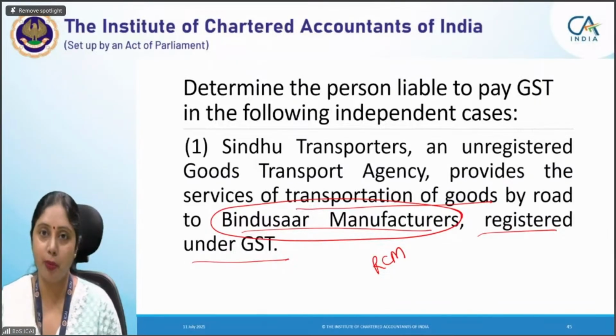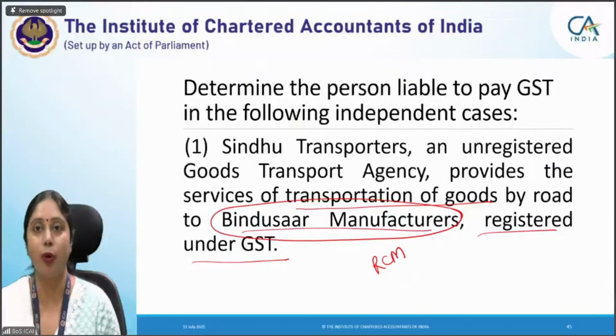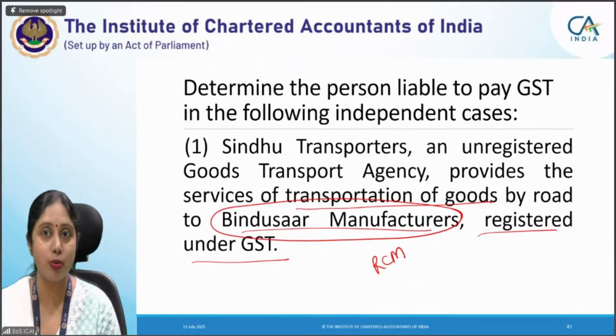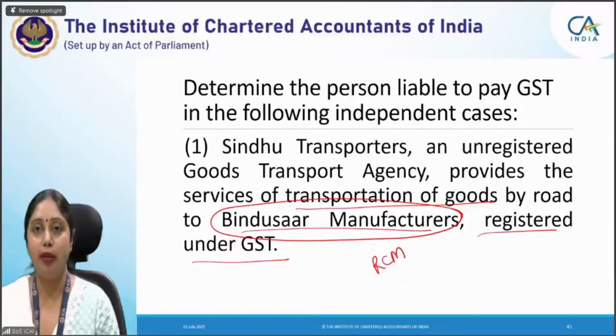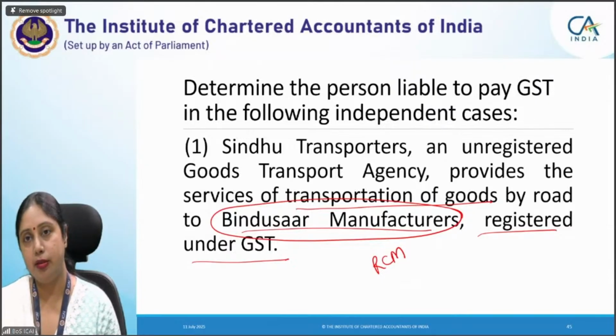Otherwise, it would have obtained registration. Then after registration, this point will come. Now, at the time of registration, he has to give a declaration in the beginning of the year that whether it exercises the option to pay tax or not. So that point does not apply here. He has not exercised the option to pay tax. Now, this is clear that tax has to be paid under RCM. Why? Because rate will be applicable 5%.